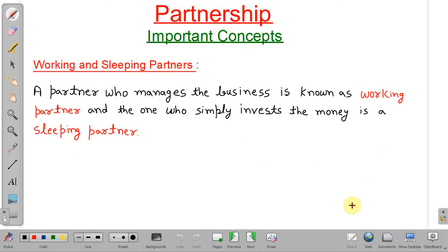Next term is working and sleeping partners. As we discussed, some partners only invest the capital and don't come into management of the business. So, on this basis, a partner who manages the business is known as a working partner, and the one who simply invests the money is a sleeping partner. So, if you take the example of stock market shares, when someone purchases, then he is just a sleeping partner. Okay.